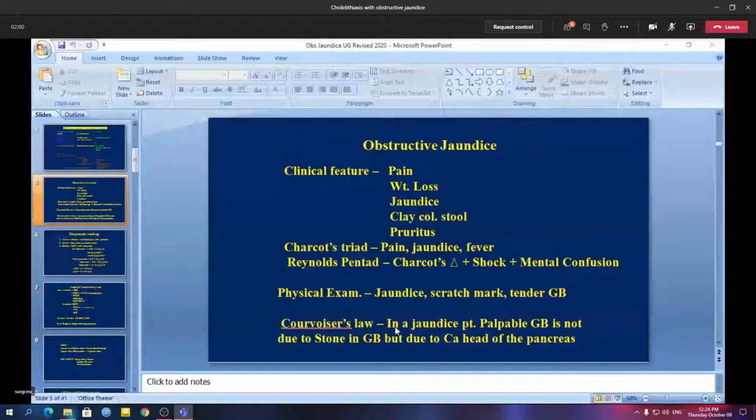That means in a jaundice patient, the palpable gallbladder is not due to stone in the gallbladder, but due to obstruction at the lower end of the common bile duct, probably due to periampullary carcinoma or carcinoma of the head of the pancreas.